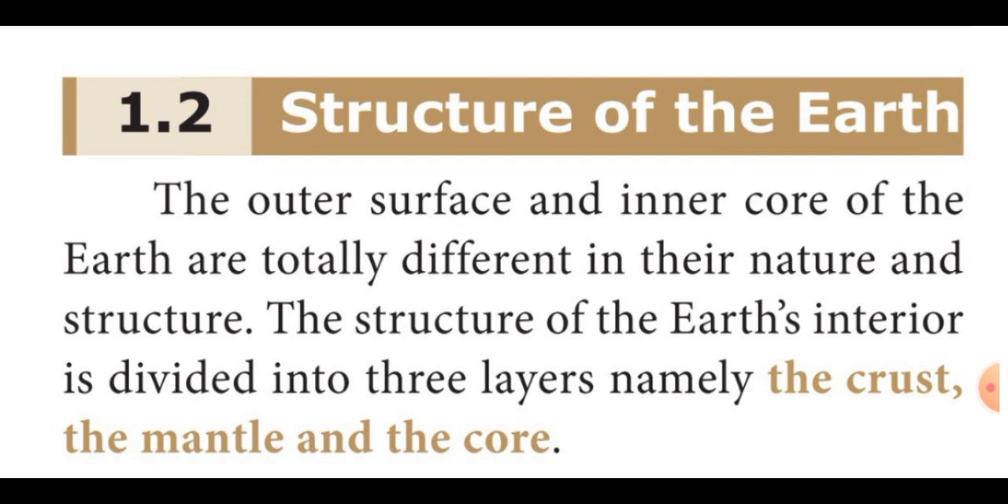The structure of the earth's interior is divided into three layers. They are the crust, the mantle and the core. What are the interior layers of the earth? Crust, mantle and core. The first one is crust, the second one is mantle and the third one is core.